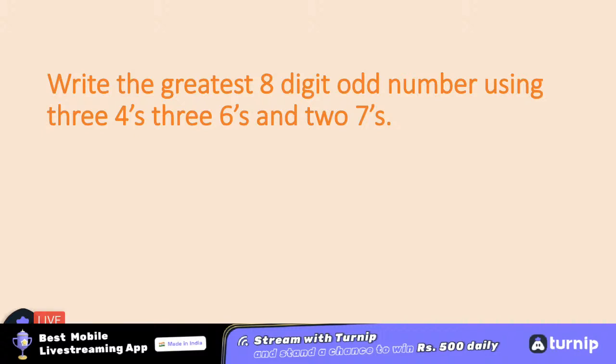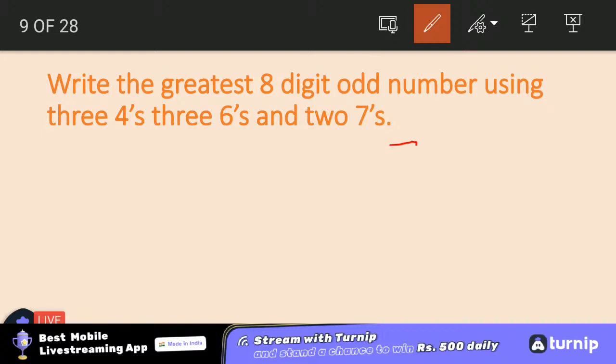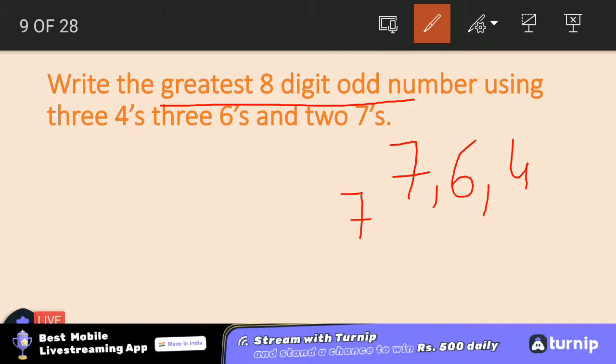Greatest 8-digit number which is odd, and it must use 3 fours, 3 sixes and 2 sevens. By the question itself we need to use 7, 6 and 4. And we need to make the greatest 8-digit odd number. An odd number always ends with 1, 3, 5 or 7. So the odd number will end with 7. And since I need to make the greatest, I have to choose the biggest number out of these three. So it will be 7 again.